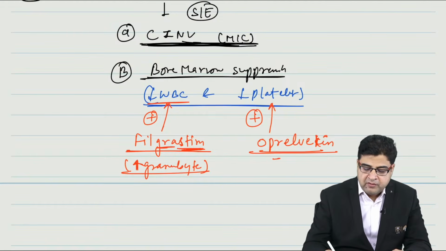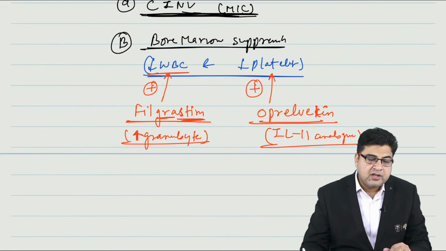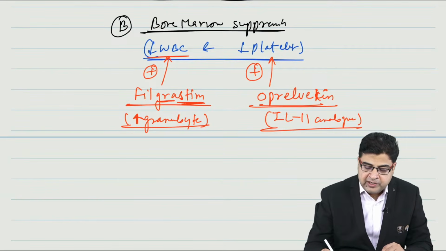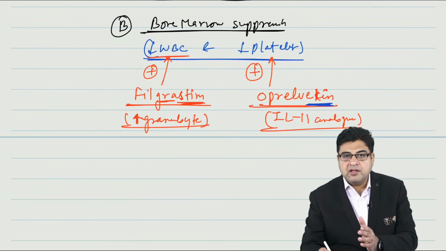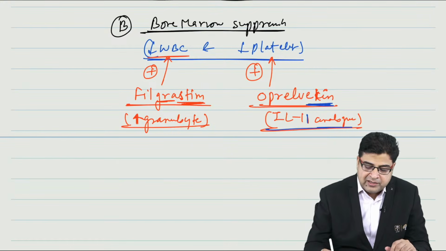Oprelvicin is a medicine which is an interleukin 11 analog. This medicine will act like interleukin 11, which is a stimulator of the platelets. If you look at the name, oprelvicin ends with the word kin, so it's an interleukin, and it acts like interleukin 11.